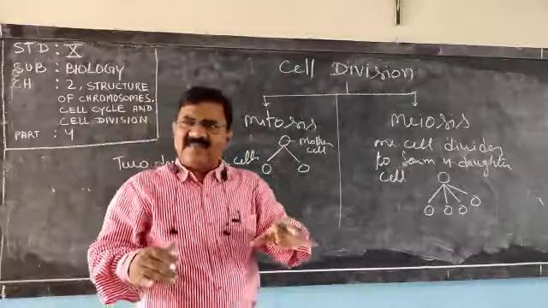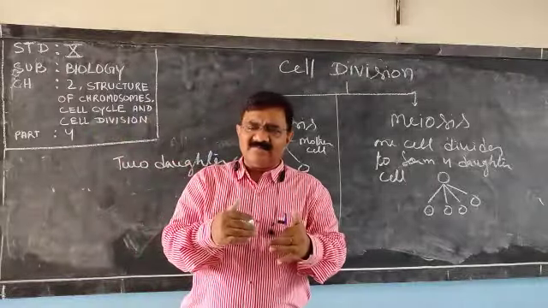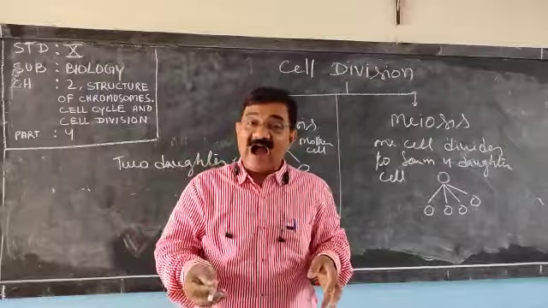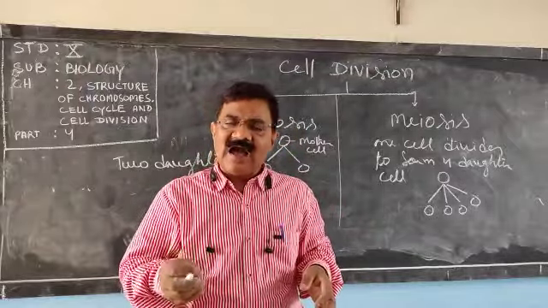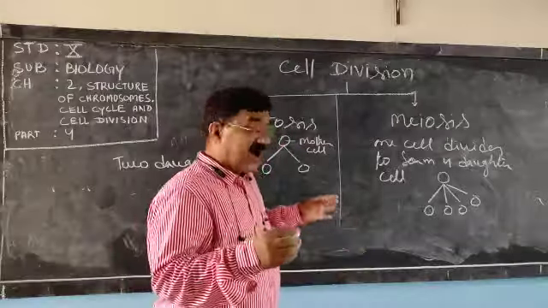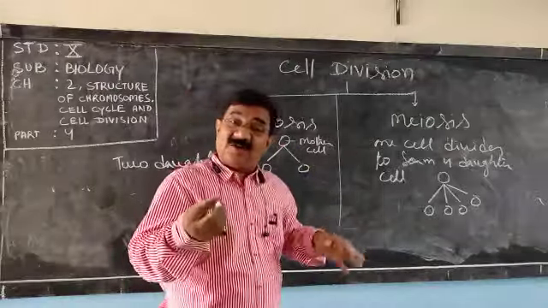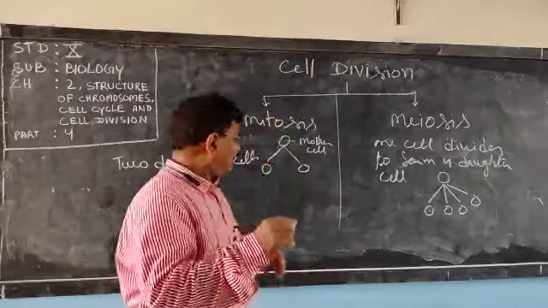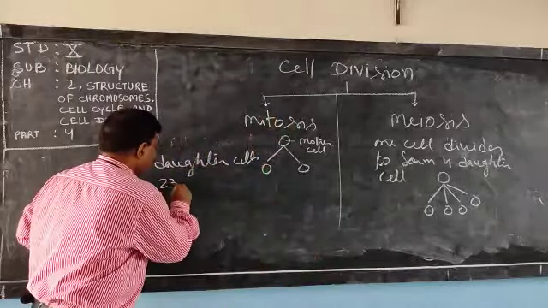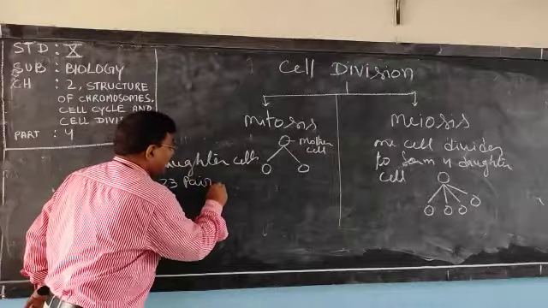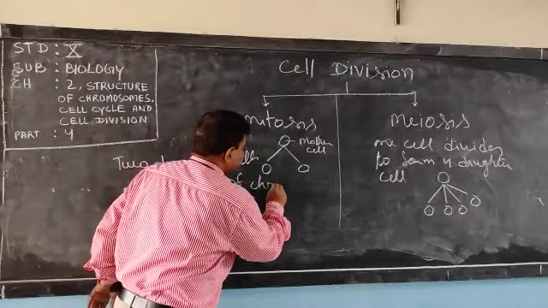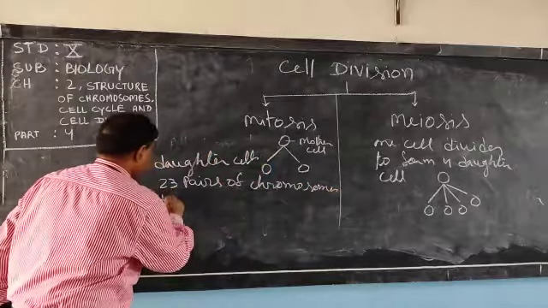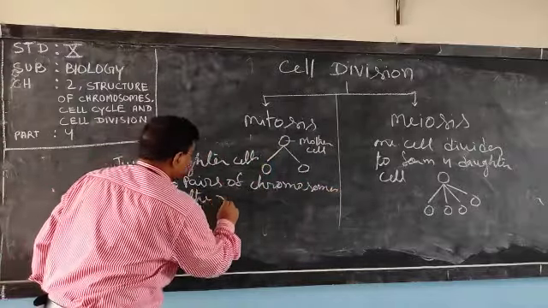And we know that in an organism, the number of chromosomes is fixed. Our somatic cell or vegetative cell has 46 chromosomes, means 23 pairs of chromosomes in the nucleus.